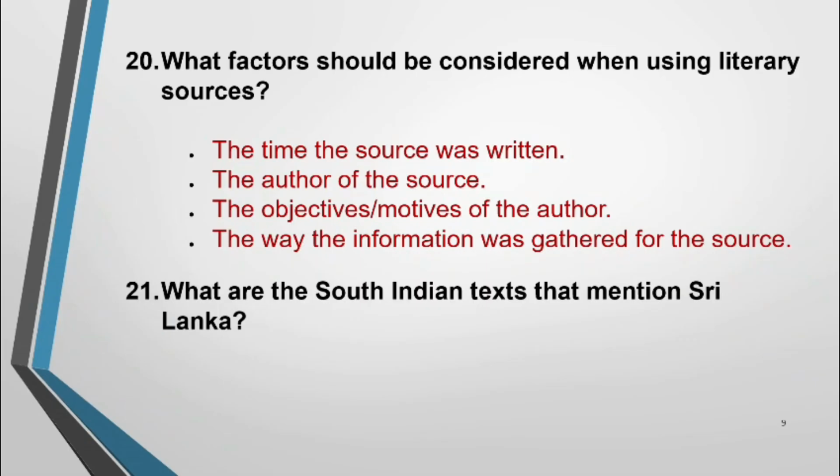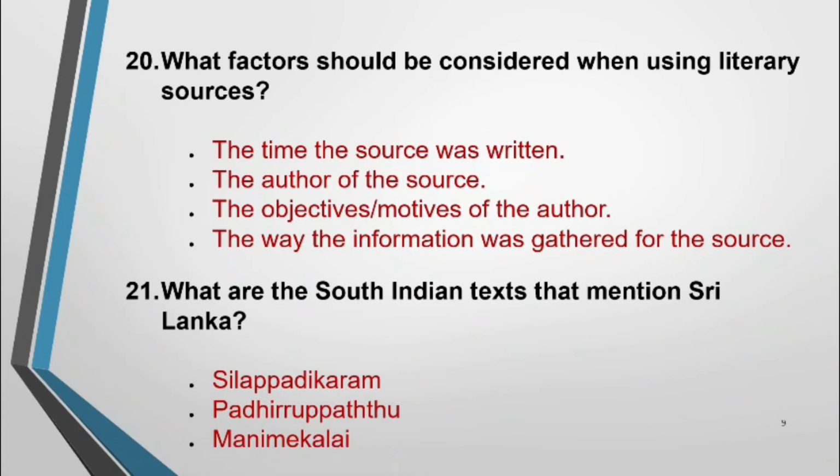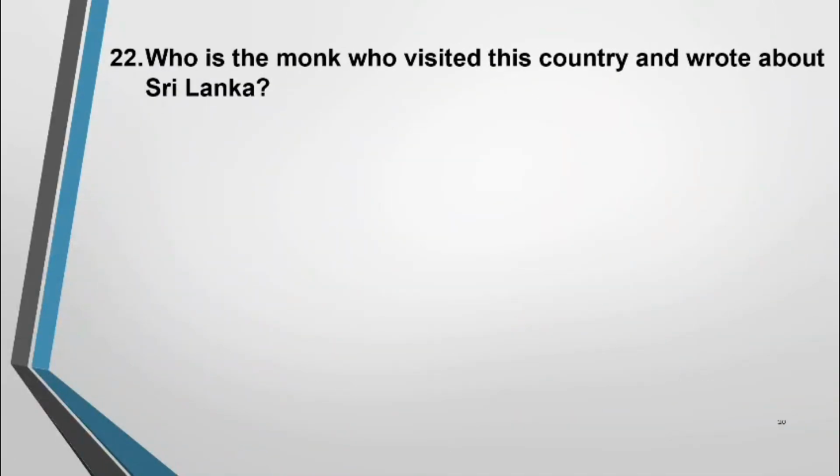Right. Question number 21. What are the South Indian texts that mention Sri Lanka? There are 3 texts: Silapadikaram, Padiruppatti, Manimekalai. We can see 3 Indian texts that mention about Sri Lanka. Question number 22. Who is the monk who visited this country and wrote about Sri Lanka?